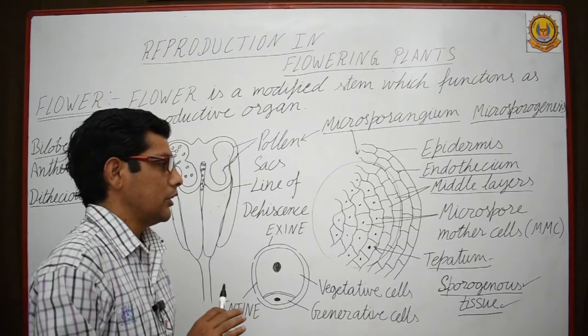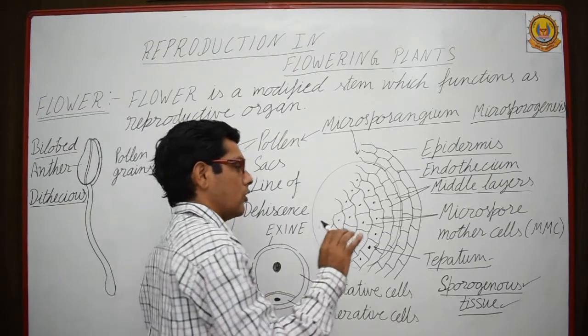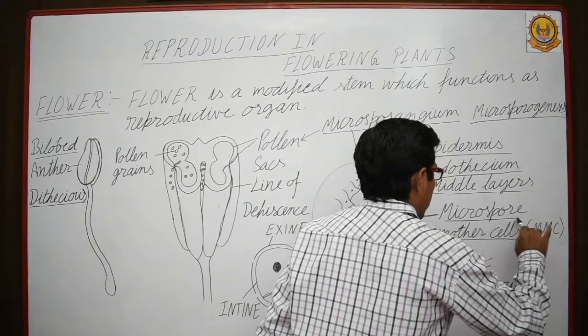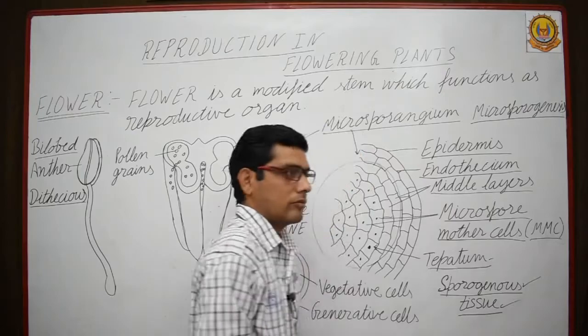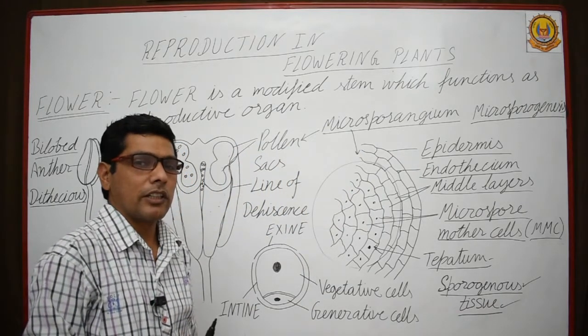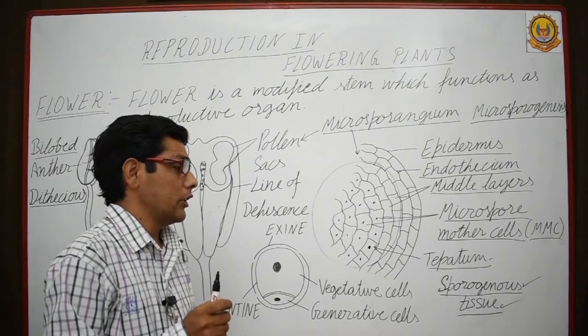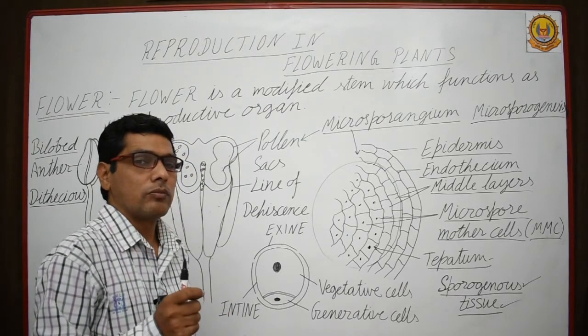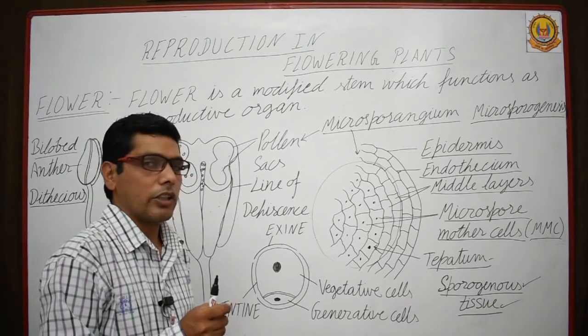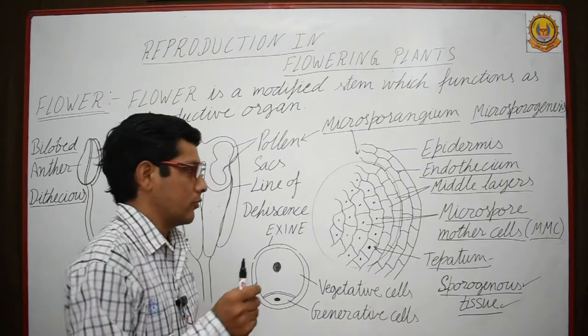In this sporogenous tissue, all the cells act as MMC, meaning microspore mother cells. Each cell is a potent microspore mother cell, meaning it can individually give rise to pollen grains. How?